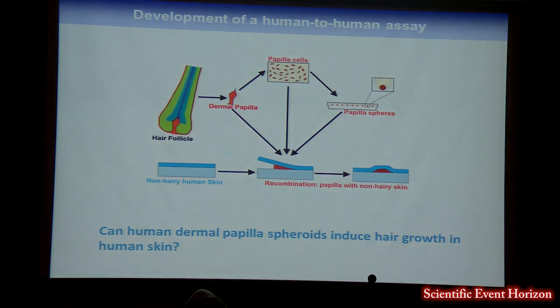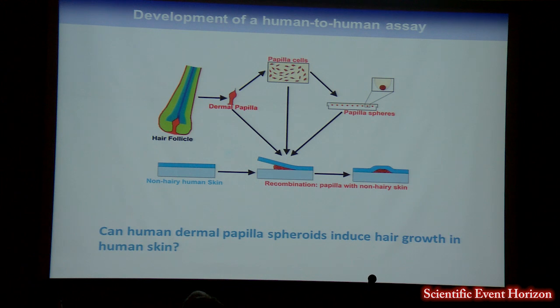So we then wanted to know, well, are our human dermal papilla cells, when grown as spheroids, inductive? And there's a lot of different assays out there that you can use to test the instructive capacity of dermal cells under question. And these all vary in terms of their stringency or the challenge that they pose to the dermal papilla cells. But one thing that they all have in common is that they all assess the capacity of dermal cells to instruct hair growth in rodent epithelium, whether it be cells or intact skin. It's always rodent. And so we wanted to establish a human-to-human assay to ask, do our human spheroids instruct hair growth in human skin?